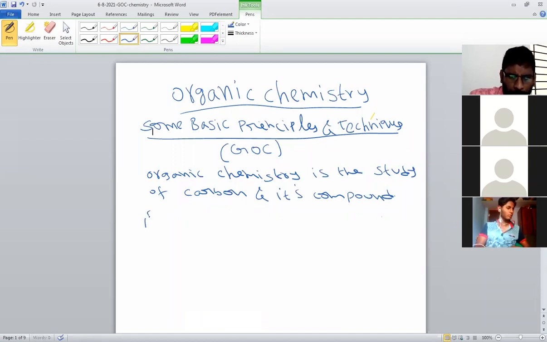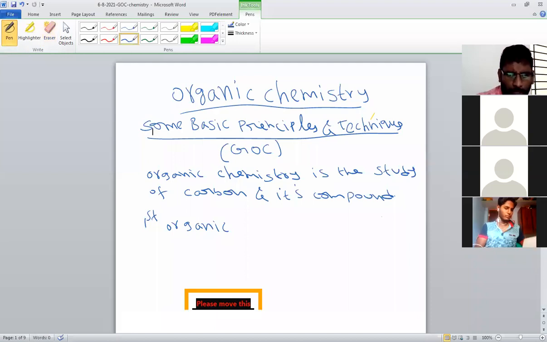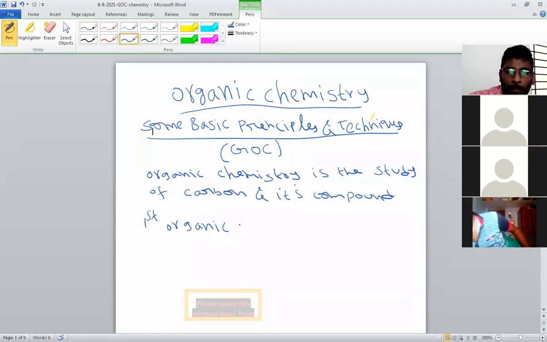So the first organic compound synthesized in the laboratory. Some organic compounds occur naturally and some organic compounds we can prepare in the laboratory.